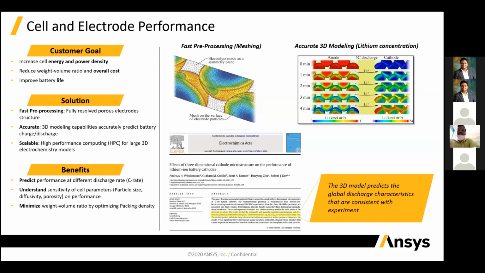We can predict the performance at the discharge rate, and we can also design for the sensitivity of the cell parameters, like particle size, diffusion and performance, and minimize the weight by volume ratio using optimization.